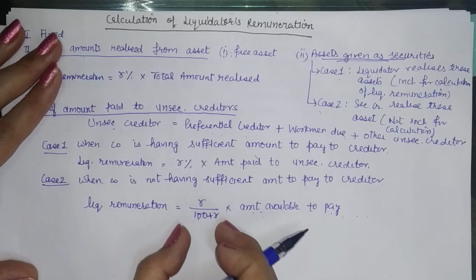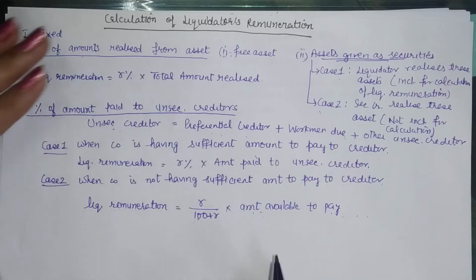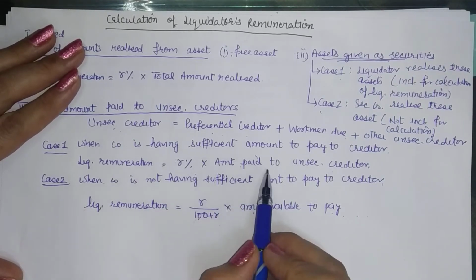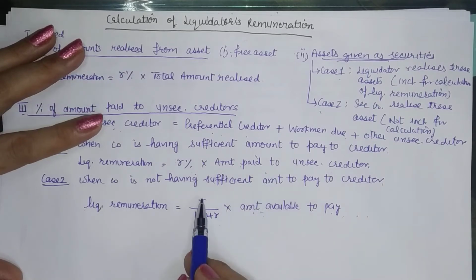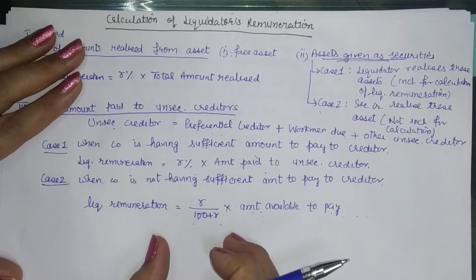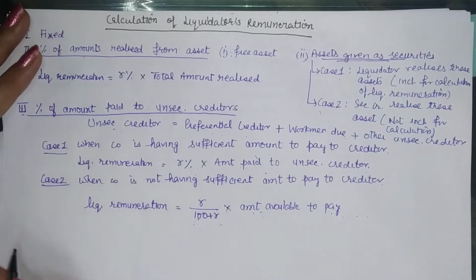So we change the base as per the availability of the amount. Whenever we calculate the rate, it can directly be applied if we know the amount. But we will have to change the base if we know the composite amount. So here in this case, we will be changing the base. I hope this is clear to you.